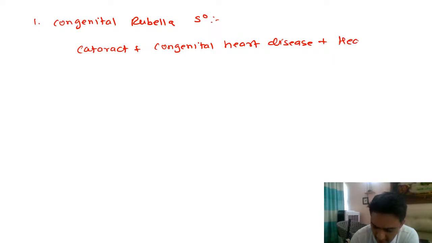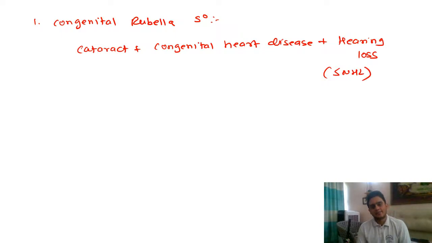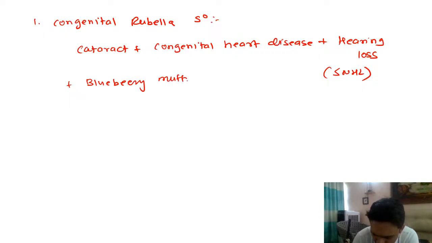You have hearing defect, that is hearing loss, and this hearing loss is sensorineural type. Yeah, so that is sensorineural hearing loss, SNHL. So congenital rubella syndrome, you have a triad of cataract, congenital heart disease, okay, and hearing loss. Also, you have blueberry muffin rash that we see in a child with congenital rubella syndrome.